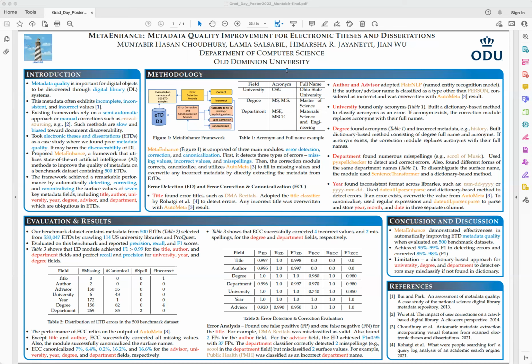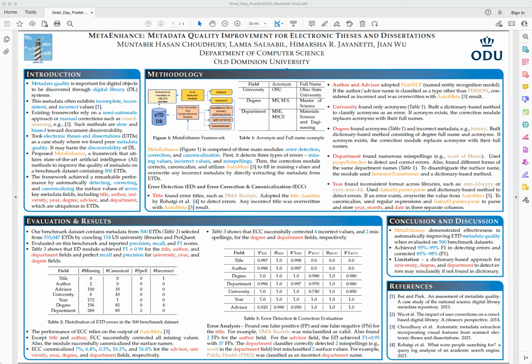History belongs to the department field. However, we would like to detect this incorrect metadata and acronyms, and therefore we built a dictionary-based method consisting of the degree full names and acronyms. So if an acronym exists, we canonicalize the degree field by the correction module and replace the acronyms with their full names. As for the incorrect metadata fields, we replace those incorrect metadata with the corrected metadata by extracting the metadata directly from the ETDs using Automata tool.